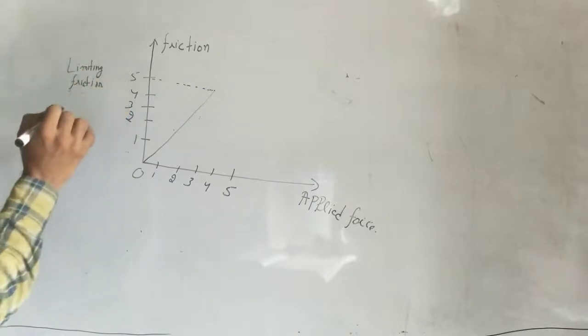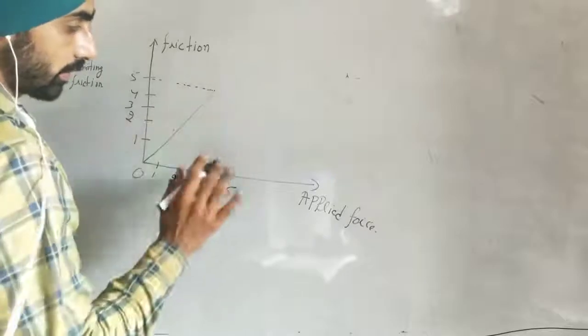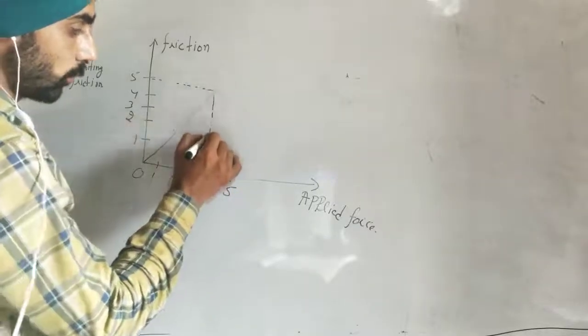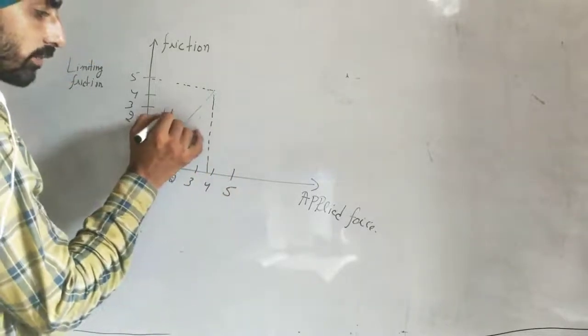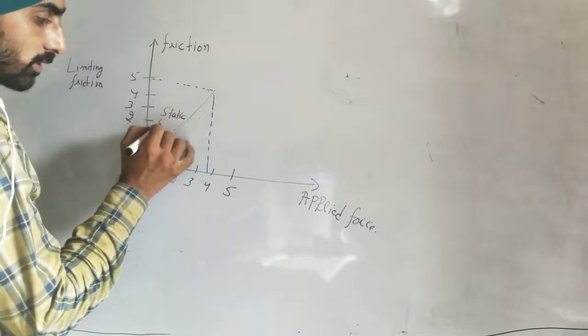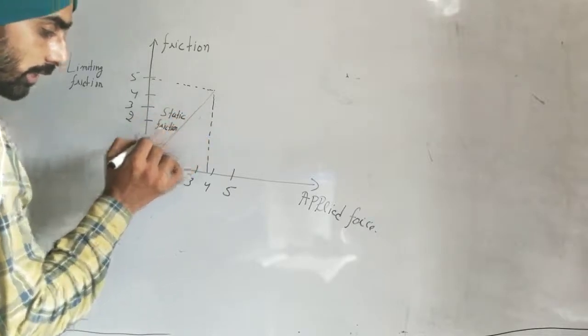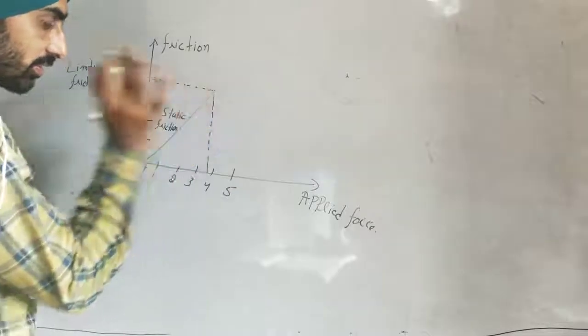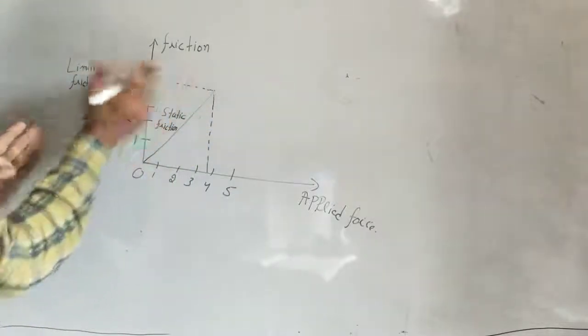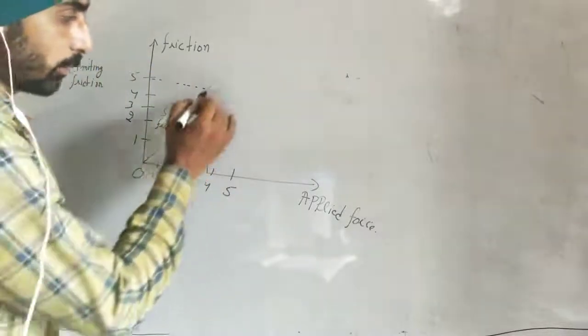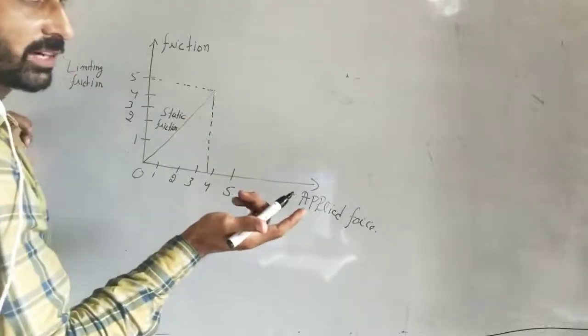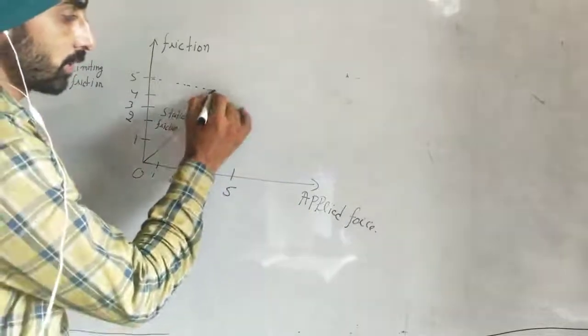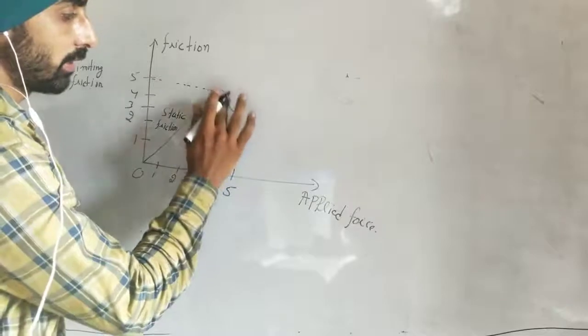After this the body will start the motion. This is the static friction graph. As applied force is increasing, friction is increasing. This is limiting friction. After this, the body will come into motion. What kind of friction will act on the body? Kinetic friction. So this kinetic friction will be less.